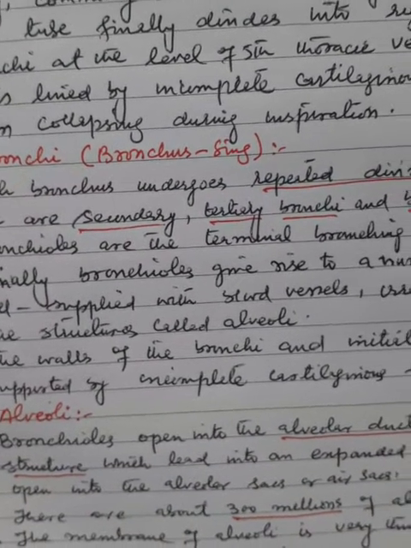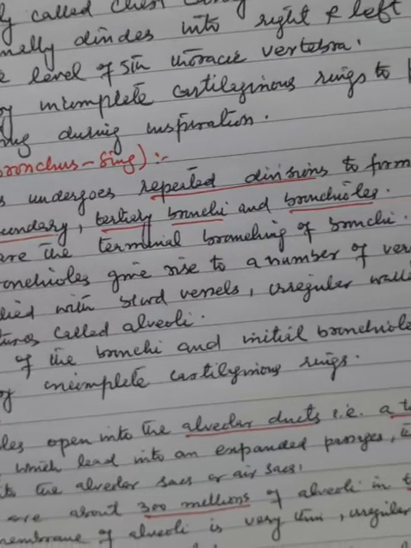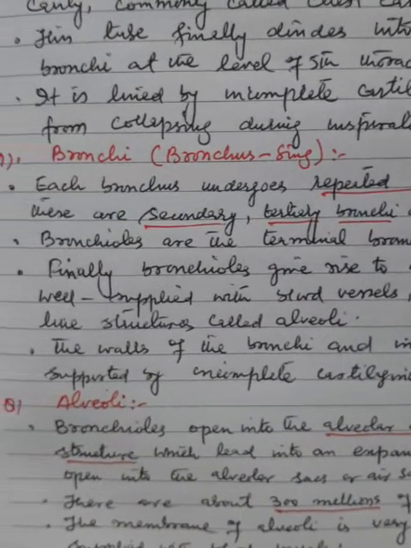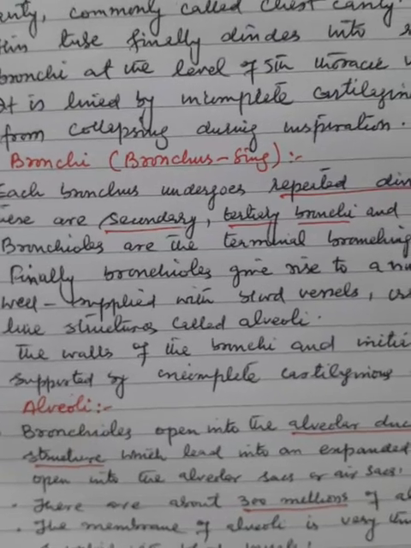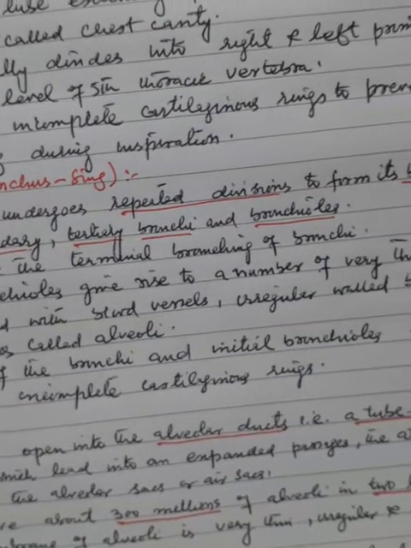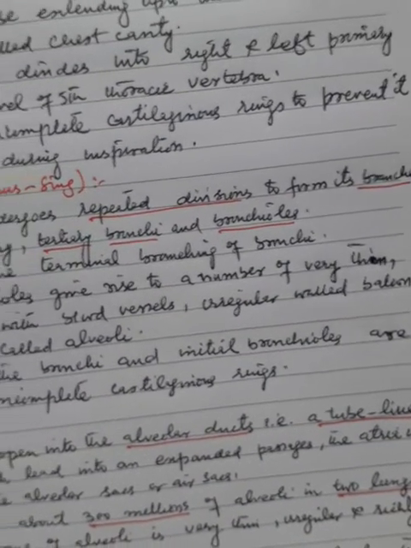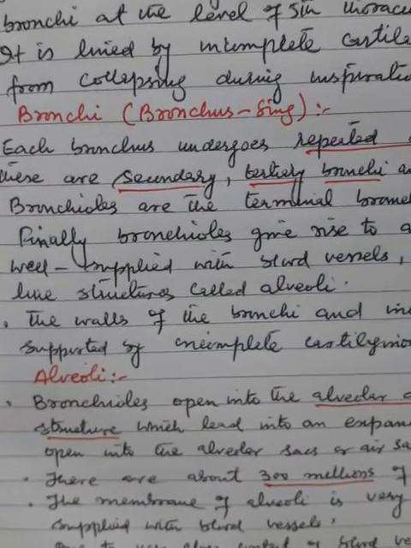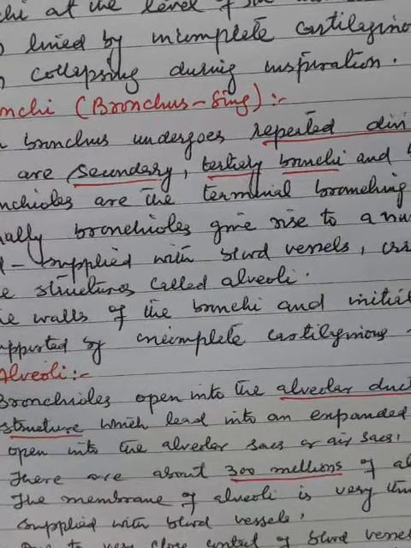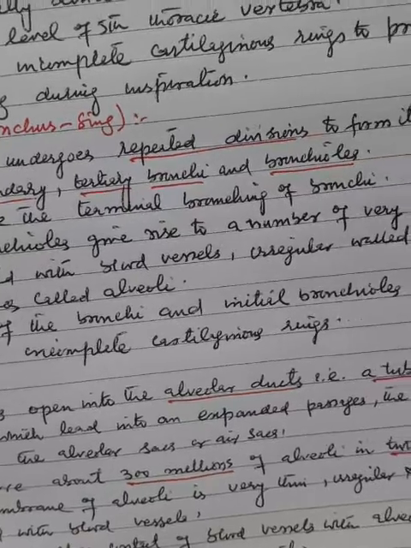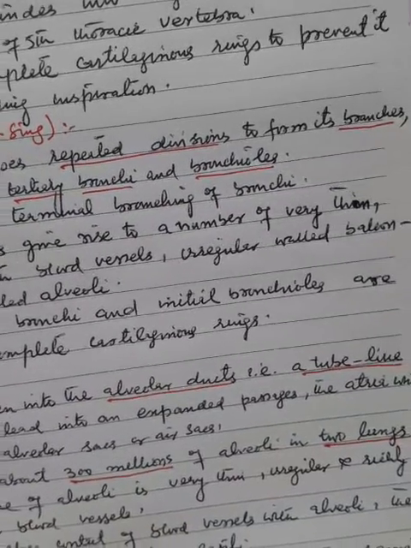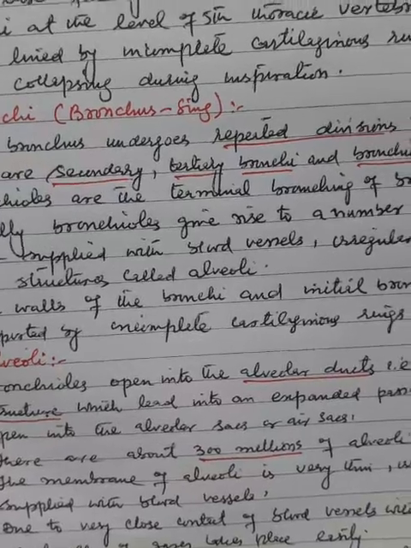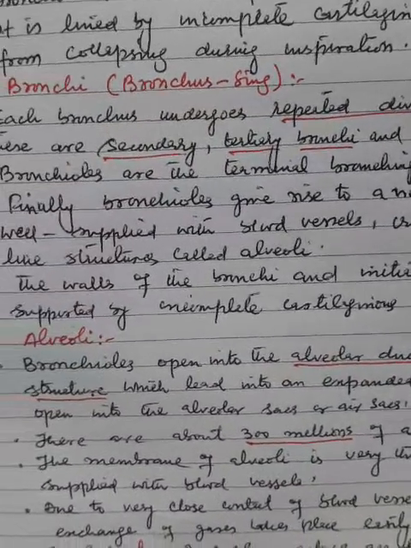Finally, bronchioles give rise to a number of very thin, irregular-walled, balloon-like structures called alveoli, well supplied with blood vessels. The walls of the bronchi and initial bronchioles are supported by incomplete cartilaginous rings.